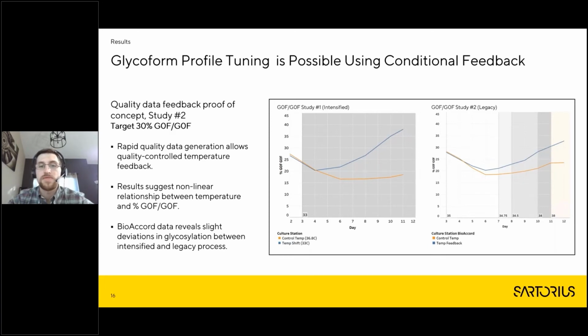And then each one of these gray sections that you see, that was another temperature modulation. And you can see at the bottom what that temperature modulation was to. So again, the entire goal was to try and target that 30%. We got pretty close towards the end, and then we actually overshot. So we brought the temperature back up to try and bring that relative percent back down.